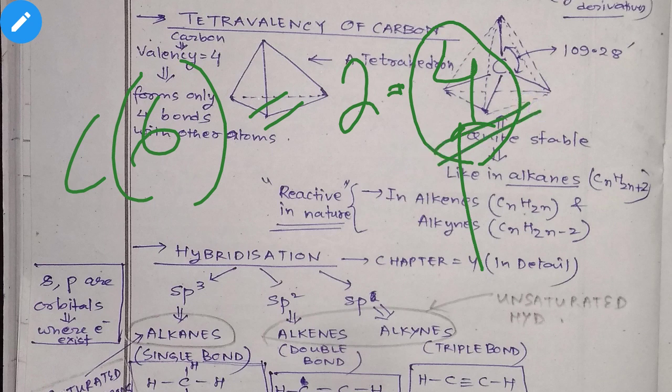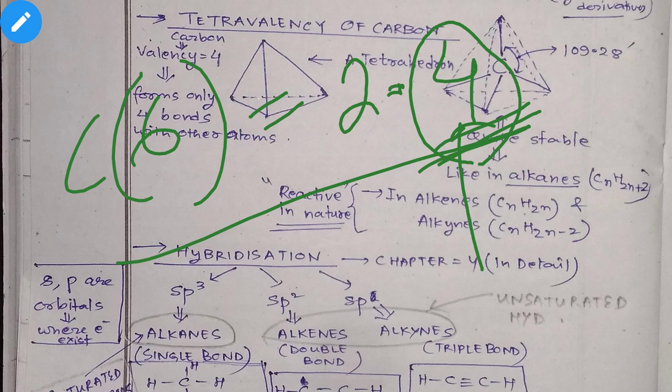You know that the valence shell electrons participate in bonding. So since there are 4 electrons in the valence shell, these 4 electrons will participate in the bonding. It is not as simple as the valence shell having 4 electrons and so the valency being 4; we will learn that in detail in chapter 4.